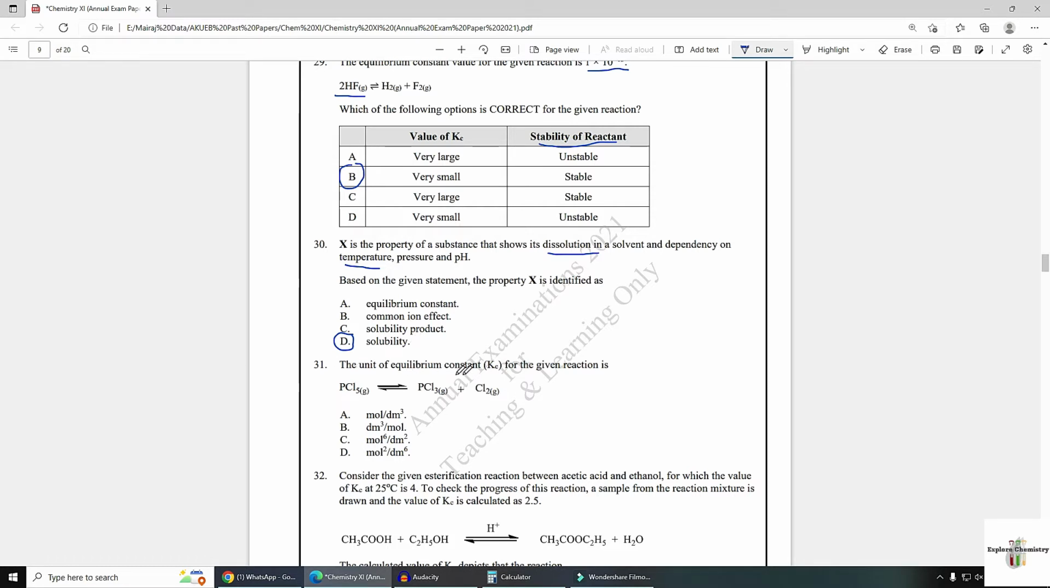Number 31. What is the unit of the equilibrium constant for the given reaction? There are 2 moles on the product side and 1 mole on the reactant side. So product upon reactant is the Kc expression. There are two products, so both have mole per dm cube unit. Concentrations have mole per dm cube unit. So I have written a square for the two products. The reactant is only one, so I will not put any square over here. This square will be cancelled out by this whole value. So mole per dm cube will remain. Option A is the correct answer.